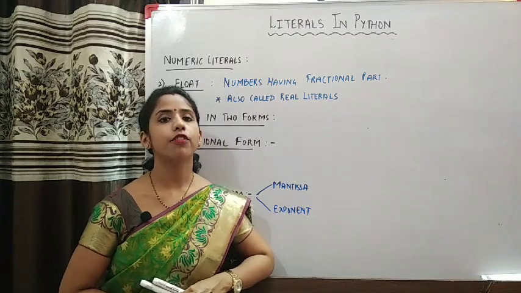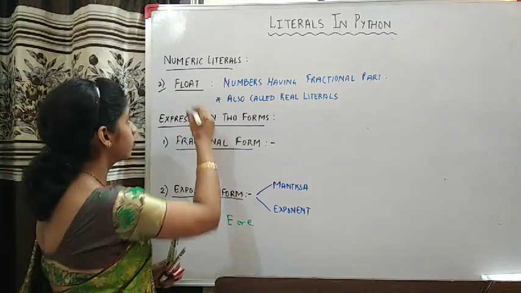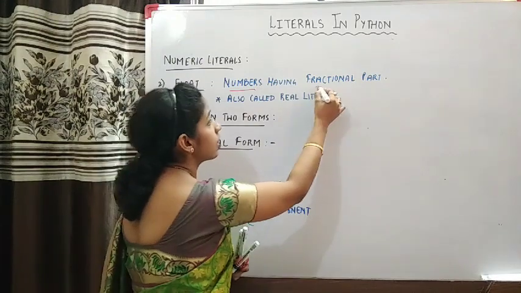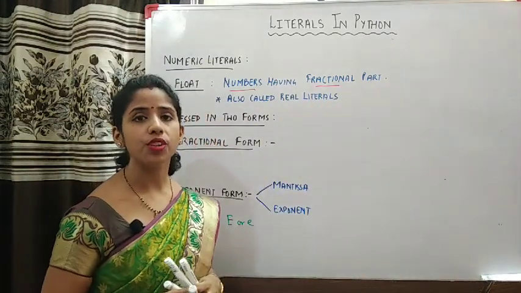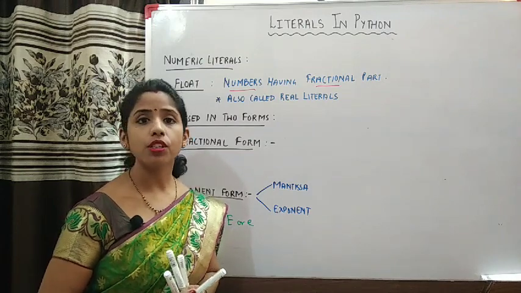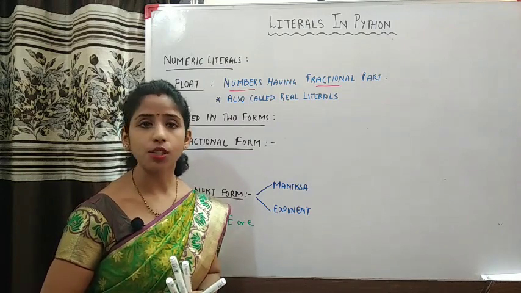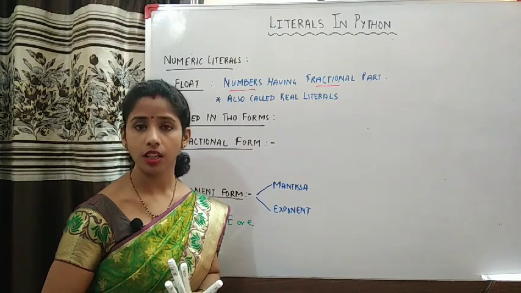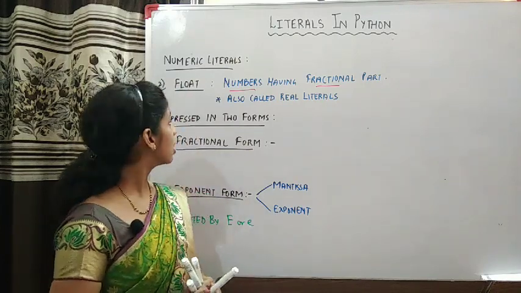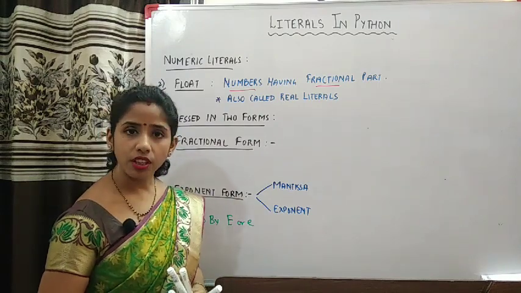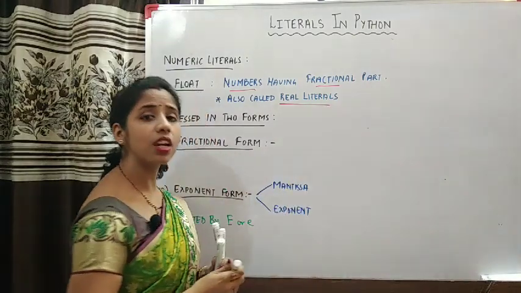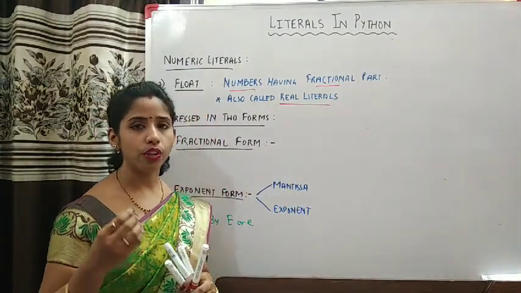Then the next type of numeric literal is float. Now float here, children, are the numbers having a fractional part, meaning those numbers which have a decimal point in them. This is opposite to integers, because in case of integers you were not allowed to have a decimal point. So any number with a decimal point is said to be a float number or float literal, and these are also called real literals because they represent real quantities.